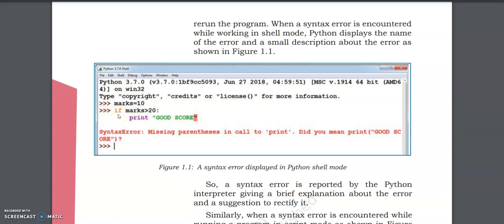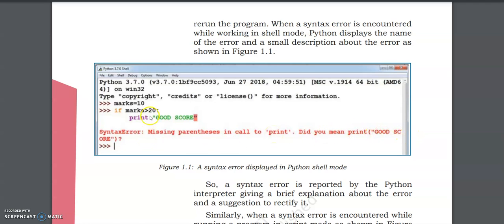And now we have a condition. If marks is greater than 20, print good score. Now we have run this program and it does not execute. It gives us this error here: Syntax error. It has shown us which kind of error it is. Syntax error. Missing parenthesis in call to print. Did you mean good score?